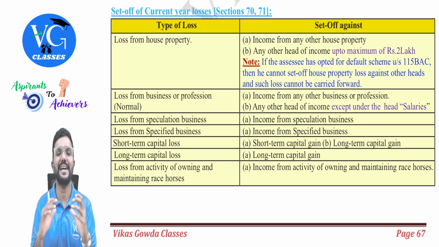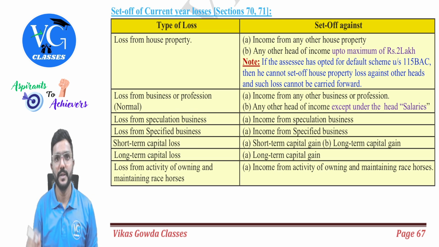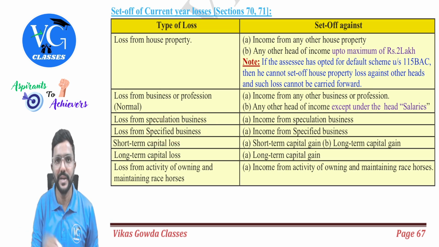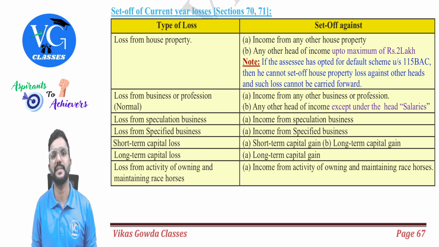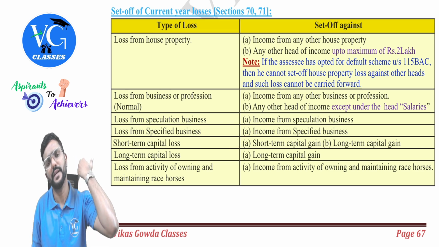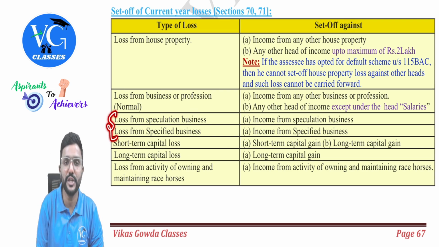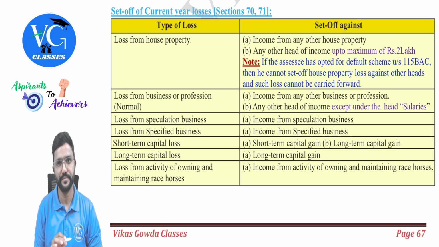And in the initial year, the assessee will have huge losses. So in that case, loss from specified business can be adjusted only against income from specified business, and it can be carried forward for any number of years. Okay, sir. So these two are special businesses for loss adjustment.